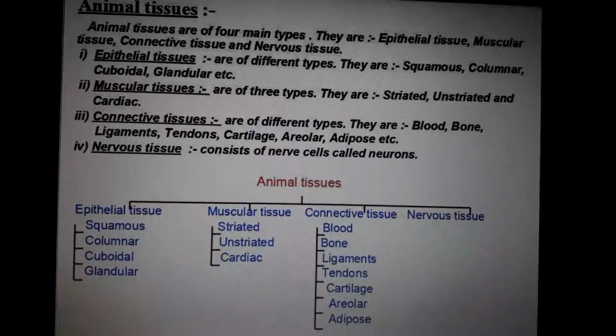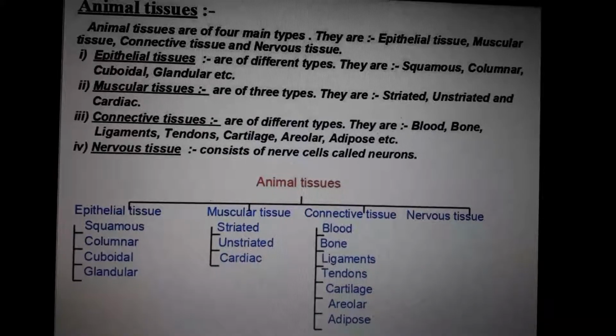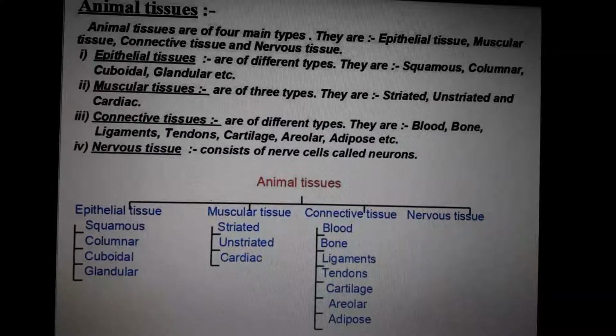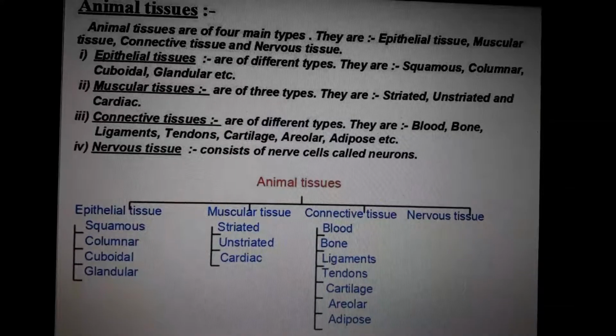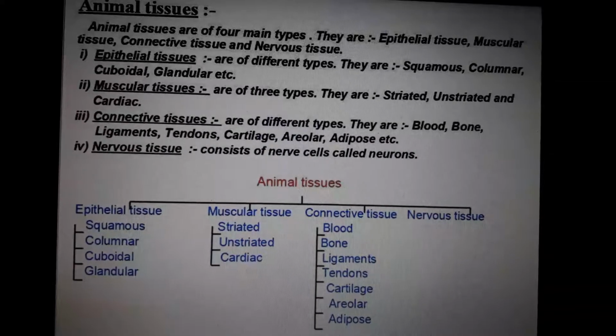We have lots of muscles in our body, isn't it? We have muscles in our arms and legs. Not only that, we have muscles in our internal organs: in our heart, lungs, stomach, esophagus, intestine, large intestine, anus. Wherever you look inside our body, there are certain types of muscles. There are not that many muscles in the brain, but most of the other internal organs have muscles in them. So they are called muscular tissue.